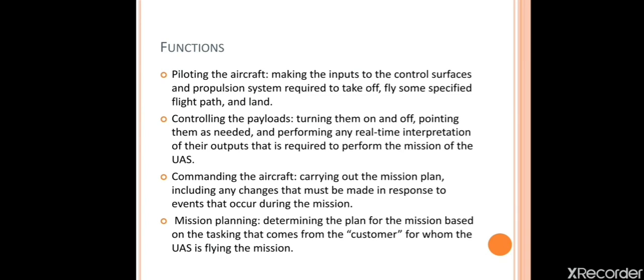Next, the functions of the air vehicle and payload control. First, piloting the aircraft. Here we are giving the input to the control surfaces and propulsion system to start the aircraft and to maintain any altitude to reach the target. Next, controlling the payload. What we are doing is pointing them, once we fix the target, making the point and performing the real time operation to reach our target. So we are maintaining the flight path from the air vehicle to the target.